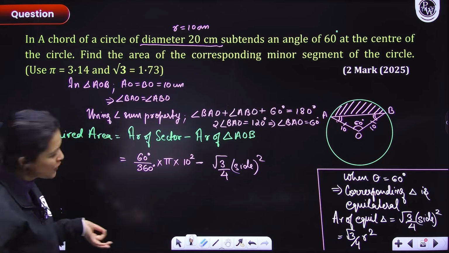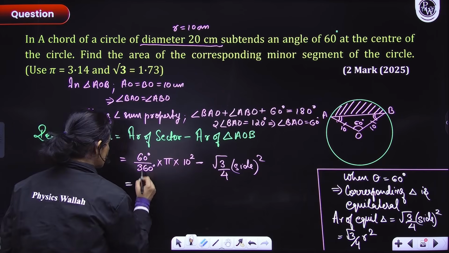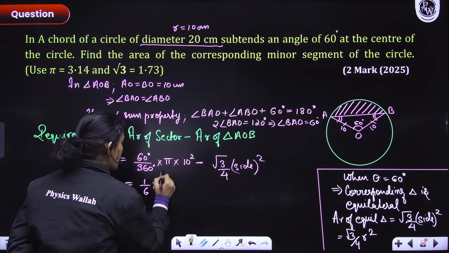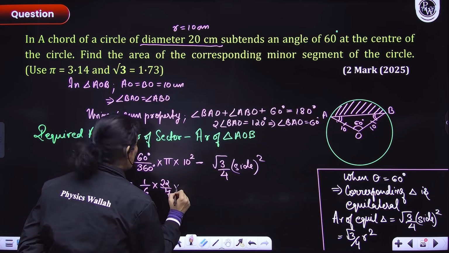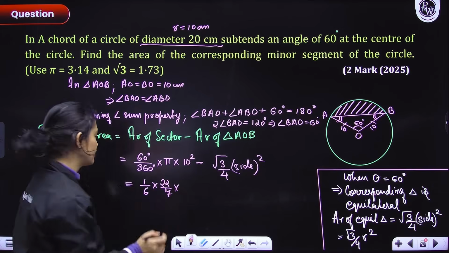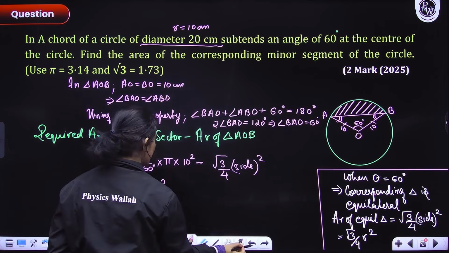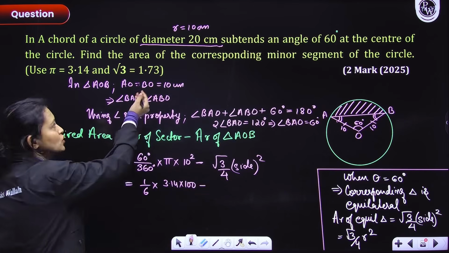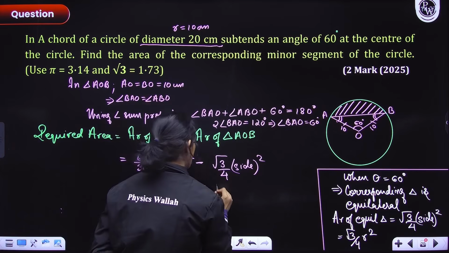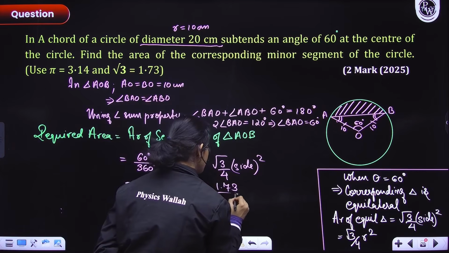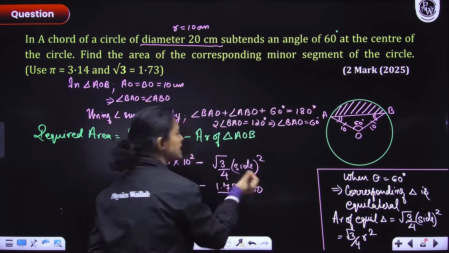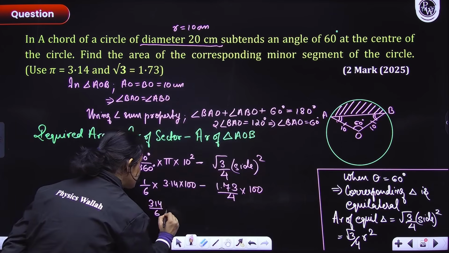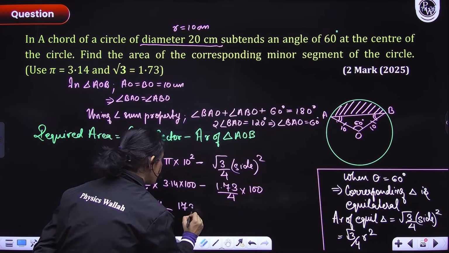Now all we need to do is solve. Here we'll have 60 by 60, which is 1 by 6, into 22/7 into 100. Actually, they have asked us to use pi as 3.14, so we are going to use pi as 3.14, so 3.14 into 100. Minus, they have asked you to use root 3 as 1.73, so 1.73 divided by 4 into side square, which would be 100. Side is the radius only. So now we'll have 314/6 minus 173/4. This is what we have to solve now.